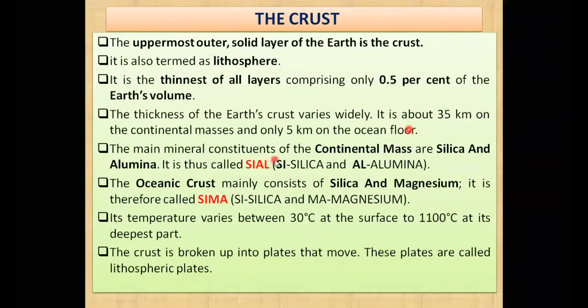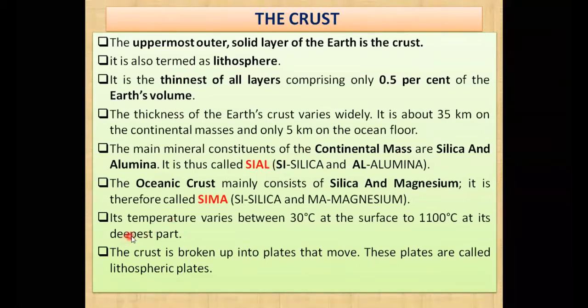Try to remember. And the main mineral constituents of the continental mass that we have discussed are silica and alumina, that is called Sial. And the oceanic crust is made up of two other minerals, that is silica and magnesium. So silica is common in both the continental as well as the oceanic crust. It is therefore called Sima. So try to remember, oceanic crust equal to Sima, continental crust equal to Sial. Then you will remember the names of the minerals very easily.